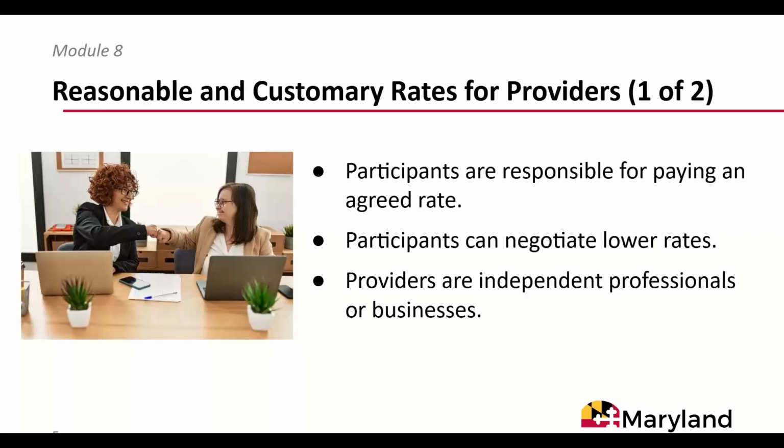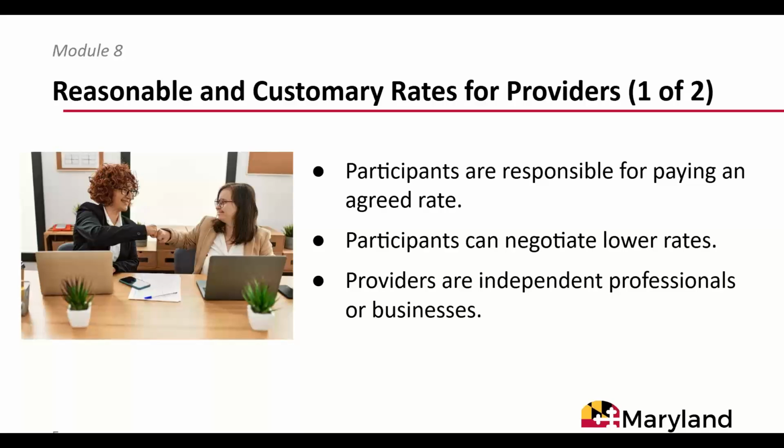Participants can hire DDA providers for certain services. DDA providers must meet service qualifications. Participants are responsible for paying an agreed rate. These costs for provider services are paid from the participant's budget. Agreed rates must be within the DDA's established reasonable and customary standards. Participants can negotiate lower rates with providers.